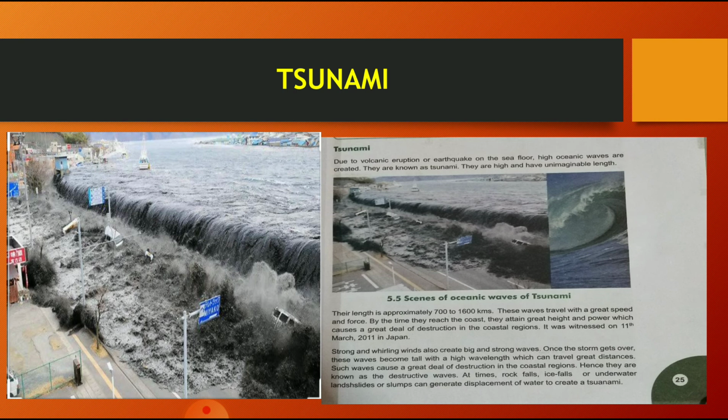So I told you, due to a volcanic eruption or earthquake on the sea floor, high oceanic waves are created, and they are known as tsunami.